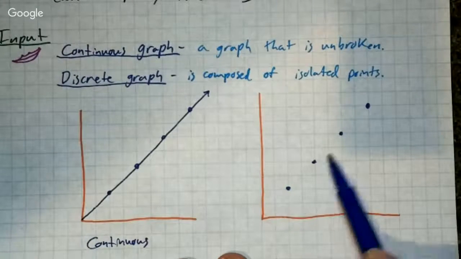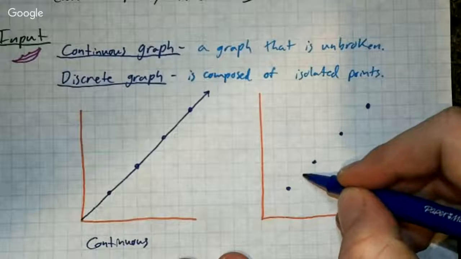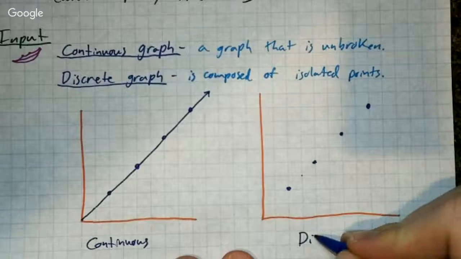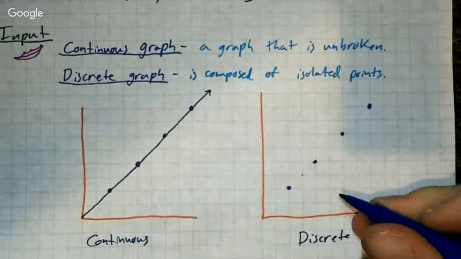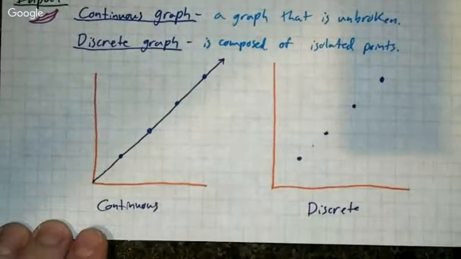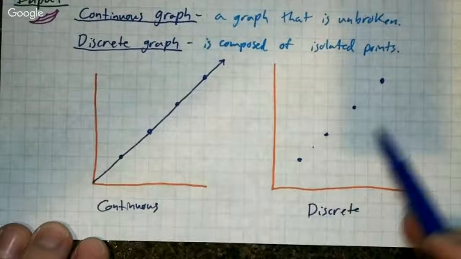Now on this one over here, we're talking about touchdowns. You score 1 touchdown, 2, 3, 4. You can't score a touchdown in between. So we can't connect these points. This would be discrete because these are separate, isolated points. So we have one example of a continuous graph and one example of a discrete graph.